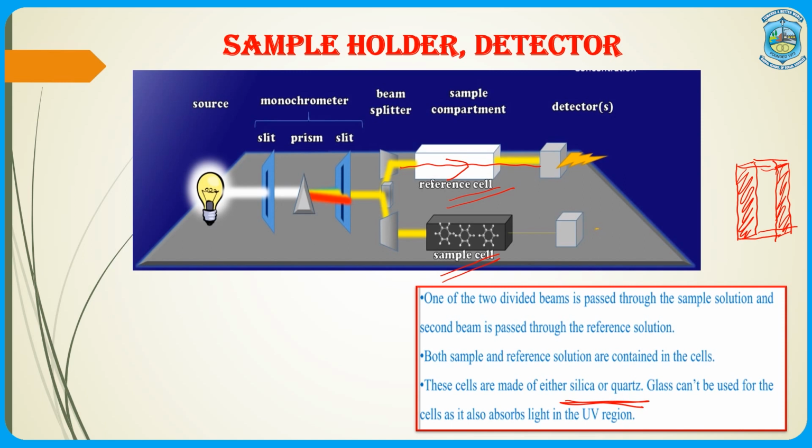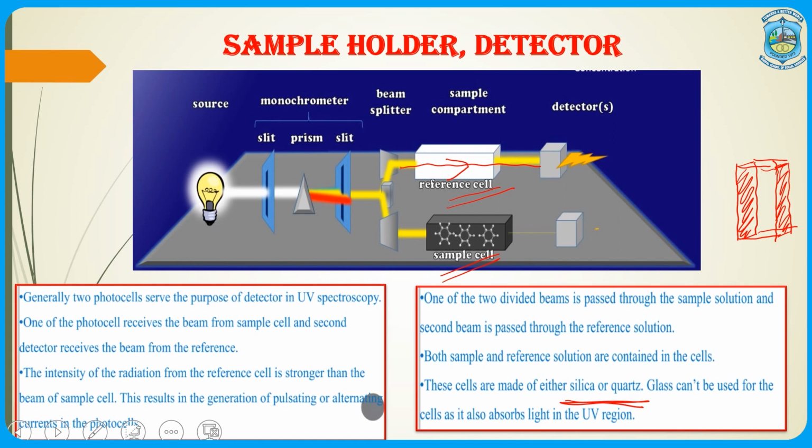So, this diagram is representing the dual nature of the UV visible spectrophotometer, which is known as a double beam spectrophotometer. At a time, the beam is divided into two parts and it falls on two cells. One is holding the reference and the other is holding the sample. After the sample holder comes the detector. The detector is actually a photocell, which detects the change in the light that has occurred after the light has passed through the sample.